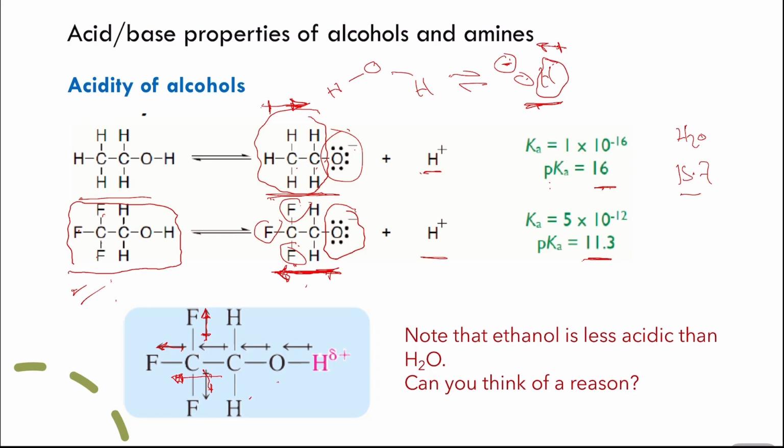This is called a positive inductive effect, in comparison with the negative inductive effect. So negative inductive effect is when a group or an atom tends to pull the electrons towards itself, but the positive inductive effect is when it tends to push the electrons towards the other atom. So now this alkyl group will push the electrons toward the oxygen.